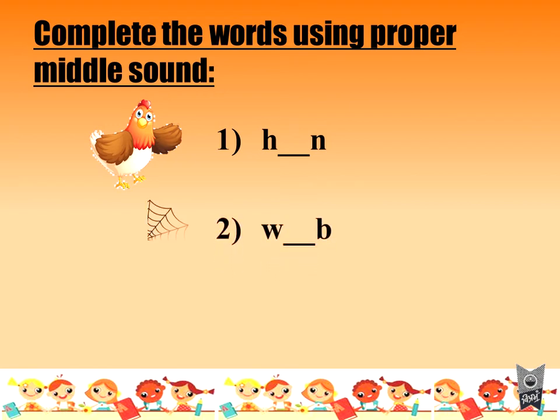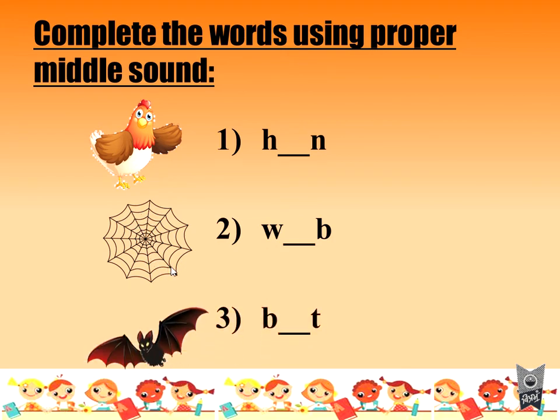Next, what is this? This is a hen. And this is a web. Spider, it makes a web, is it not? So that is the web. This is a bat. It is a bird. It is called a bat.